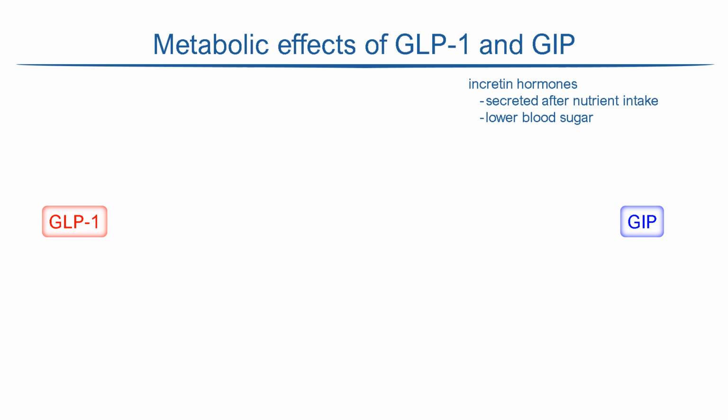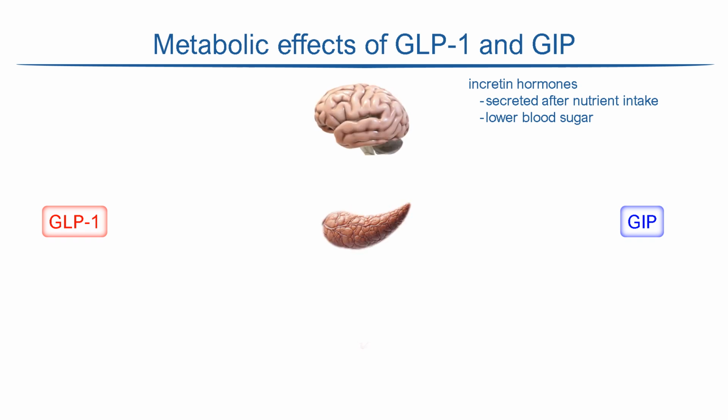GLP-1 and GIP are known as incretin hormones, meaning that they are secreted in response to food ingestion and act to lower blood glucose. They have complementary effects, mainly on the pancreas, brain, stomach, and adipose or fat tissue.